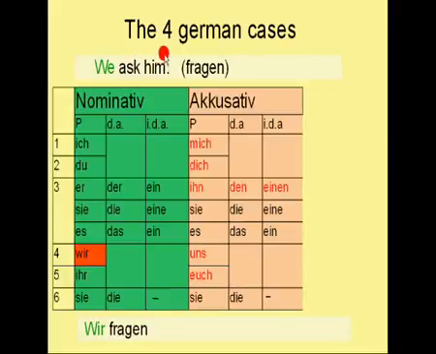So what would be the German accusative word for him? Is him a definite article or an indefinite article? No, him is a pronoun. So what would be the accusative pronoun for him in German? Ihn, because him is masculine and it's the third person singular. So the sentence would be Wir fragen ihn.